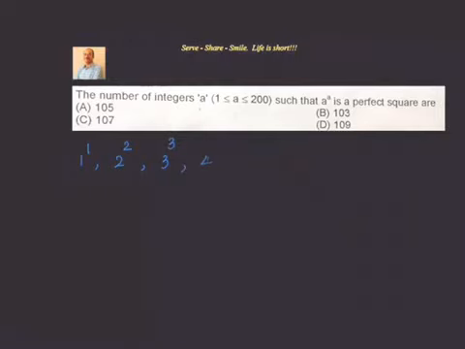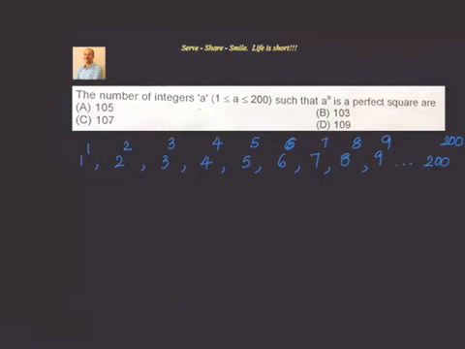If a is 4, it will be 4 power 4, then 5 power 5, 6 power 6, 7 power 7, 8 power 8, 9 power 9, like that. We have to go up to 200 to the power of 200. Out of all these numbers, we have to find out how many are such that a power a is a perfect square.